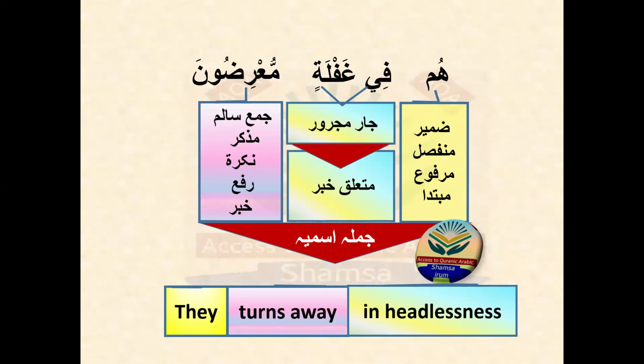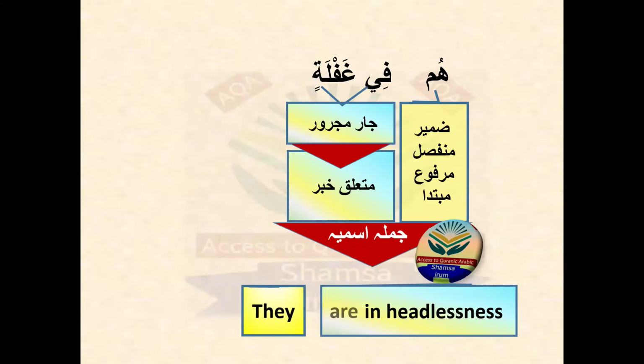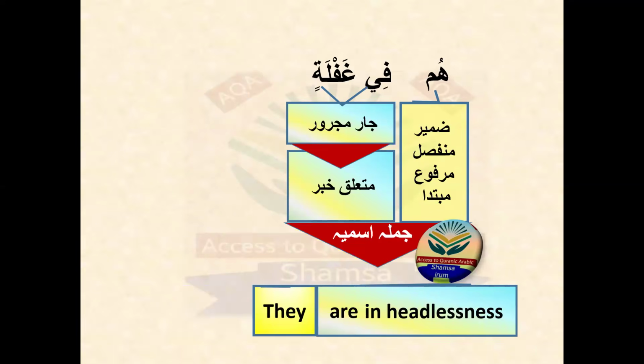Now look at the screen, because I'm going to omit something, which is the khabar. If I remove the khabar from the sentence, and remove this translation as well, and now squeeze the sentence, does it make sense now? Yes, it makes sense. It is still giving me complete meaning. So they are in heedlessness, and it is still meaningful. So sometimes there will be no khabar.